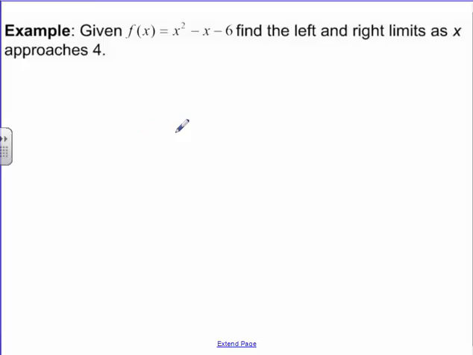So let's try one. Here's a graph, x squared minus x minus 6. And we want to find the left and right-hand limits as it approaches 4. So to deal with this, I'm just going to sketch a quick graph. And hopefully you guys can do this kind of in your heads a little bit.